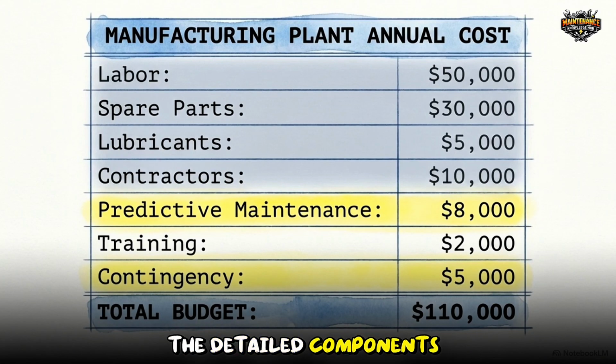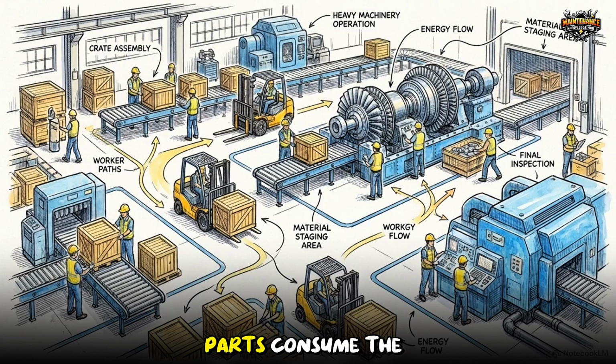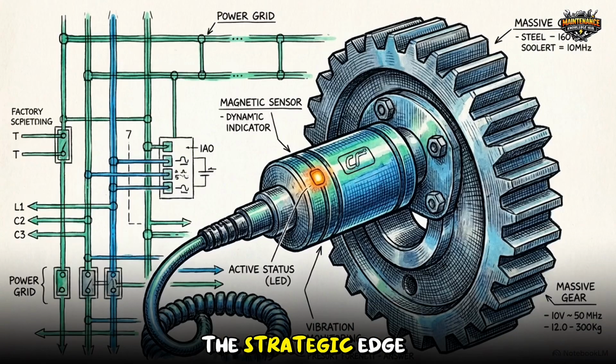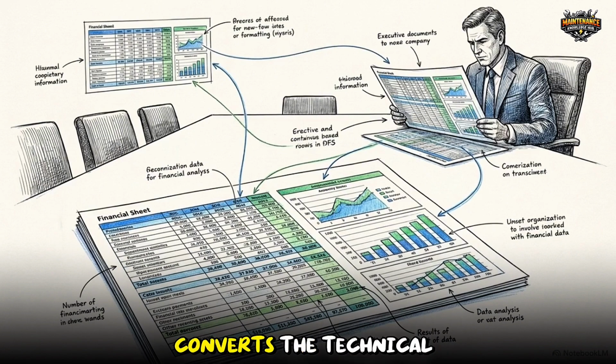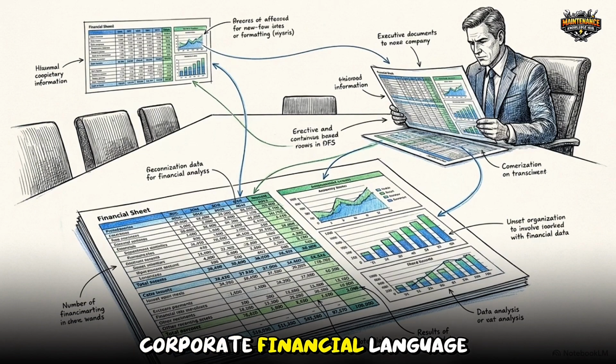This table shows the finalized output of the process for a manufacturing plant. The detailed components sum to a $110,000 annual budget. Notice the values calculated for predictive maintenance at $8,000 and the contingency reserve at $5,000. These figures directly result from the 7-step evaluation. While labor and parts consume the bulk of the funds, the strategic edge of the facility relies on how those smaller investments in predictive technology protect the larger operational whole. A finalized budget sheet converts the technical specifics of an engineering strategy into standard corporate financial language.